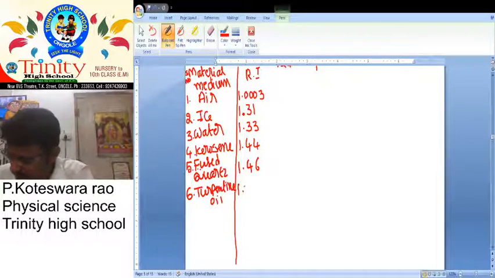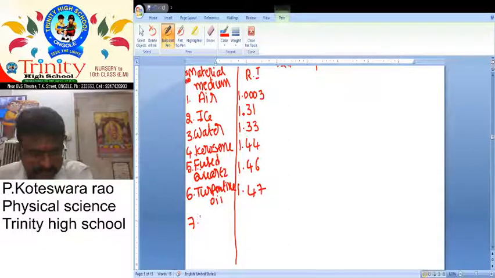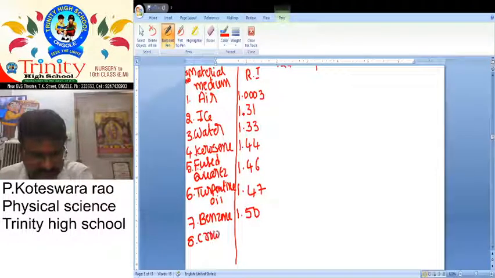It is 1.47. Next one, crown glass. Before that we want to take benzene, 1.50. Next one, crown glass, 1.52.